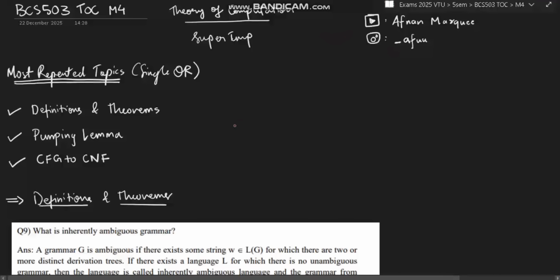And there is one topic which I have not included, which is GNF, because if you study all these three, GNF is a little bit complex, and I don't have the module-wise explanation for that also. That's why I have skipped it. But if you study these three, the more probable one is CFG to CNF. It comes in both the hours, and the definition and pumping lemma are just easier theory ones. Okay, so if you study in this combination, there is the highest chance that you can score more marks here. Okay, so let's get started.